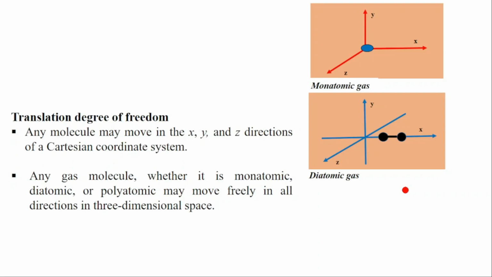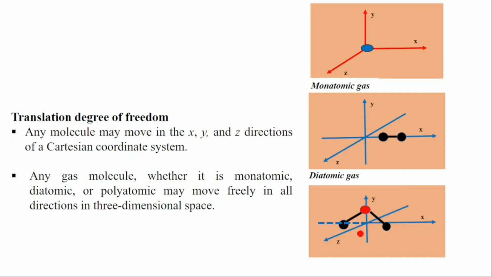Translation means moving from one position to another. Again, for triatomic it is also the same. It can move in the x direction, y direction, and z direction. That means for any molecule, whether it is monoatomic, diatomic, or polyatomic, they have the same 3 translational degrees of freedom.